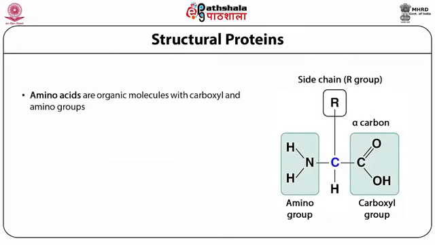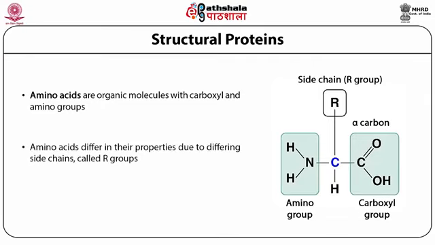Amino acids are organic molecules with carboxyl and amino groups. That is very important, on the same carbon. Amino acids differ in their properties due to differing side chains called R groups. That means in an amino acid, one carbon has an amino group as well as a carboxyl group. If both are present on the same carbon, it is called an alpha amino acid. Whereas if the acid group and amino group are separated by one or two carbons, it is known as a beta amino acid or gamma amino acid, depending upon the attachment of the amino group and acid group between the carbons.